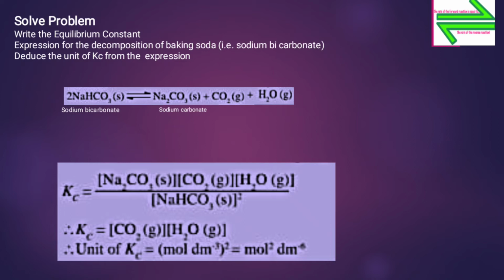In case of a solid or pure liquid, the number of moles is taken as 0. The reactant NaHCO3 is solid, and Na2CO3 is solid. Therefore, the concentration of NaHCO3 and Na2CO3 is taken as 1.